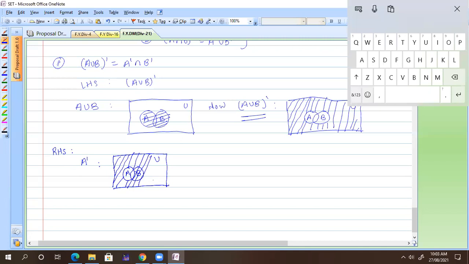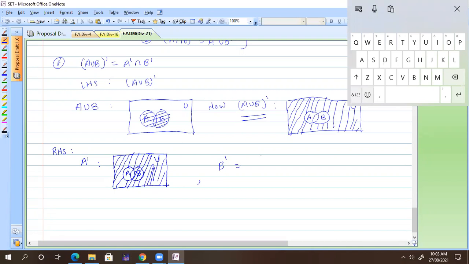Like that, everything is there now. But don't take any element from A, even if it is in B, if it is also in A, I don't want it. Here they are talking about A complement, the outside part of A. Similarly, you can find the B complement.